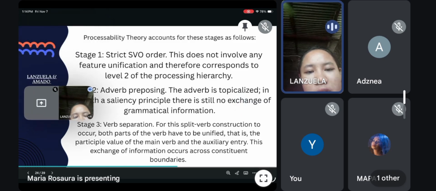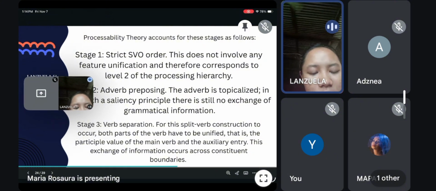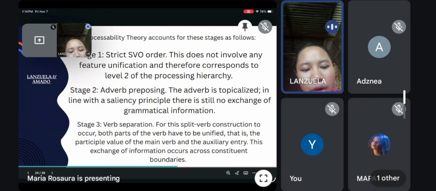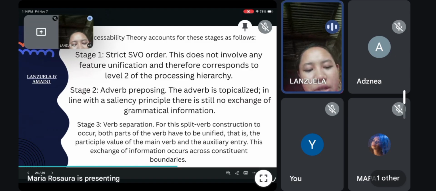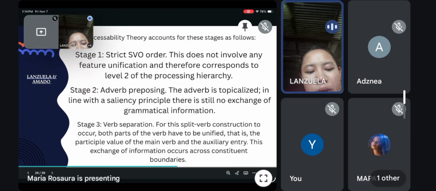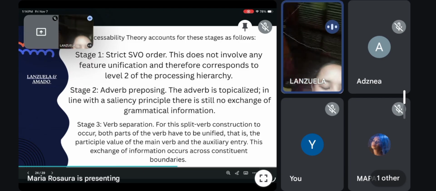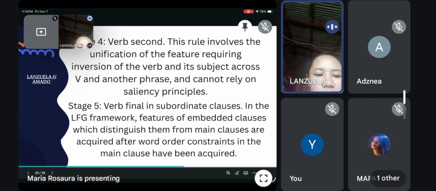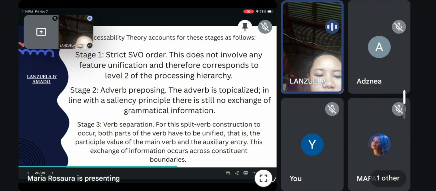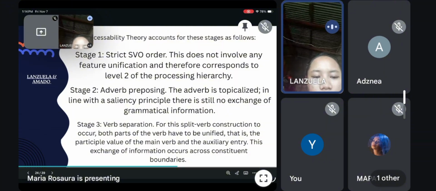So, here are the stages. The learners begin with a simple SVO word order, which is stage 1, and then stage 2 is where they place the adverbs at the sentence beginning without sharing the grammatical information. In stage 3, they separate verb parts, which shows the ability to exchange the grammatical information across elements. So, the example for stage 1 is I eat apples, the SVO order. Stage 2, yesterday I eat apples, which is the adverb fronting. Then stage 3 is I have eaten, the verb separated into auxiliary and participle.